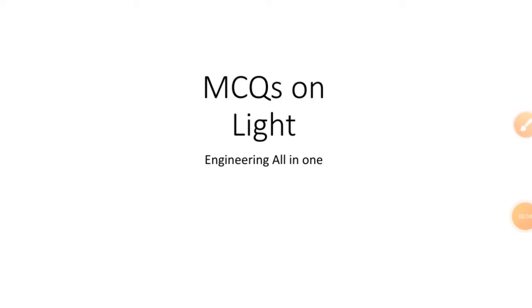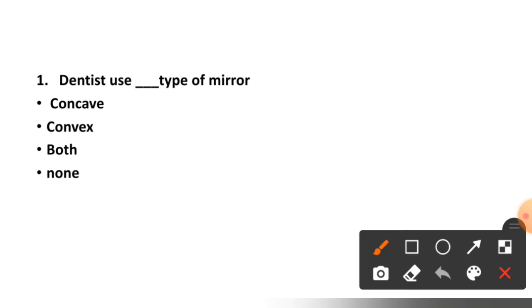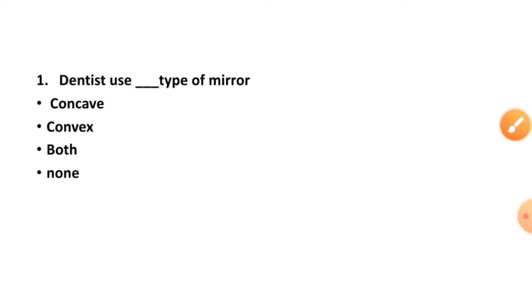So in this video we will see MCQs on the chapter light. So let us start. Question number 1 is, dentist use dash type of mirror, concave, convex, both or none. Right option is option number first, concave.